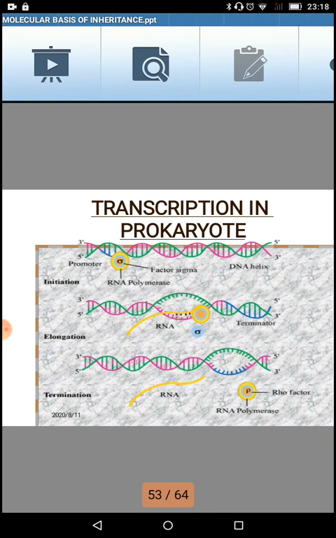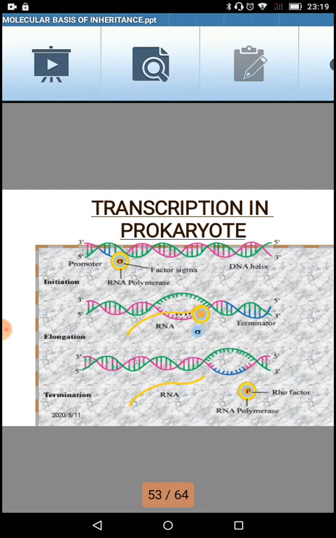Now this messenger RNA is ready to go out of the nucleus, attach itself to the ribosomes and start the translation. That is why in prokaryotes we say that this is a functional messenger RNA and it does not need any processing. Moreover, the enzyme called RNA polymerase, which has played the whole role of transcription, is a DNA dependent enzyme, and in this case it is capable of transcription of all three types of RNA: messenger RNA, transfer RNA, ribosomal RNA.